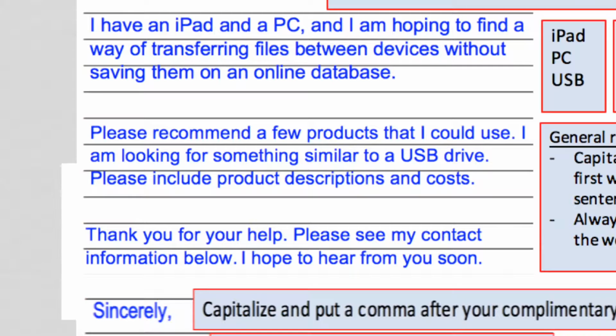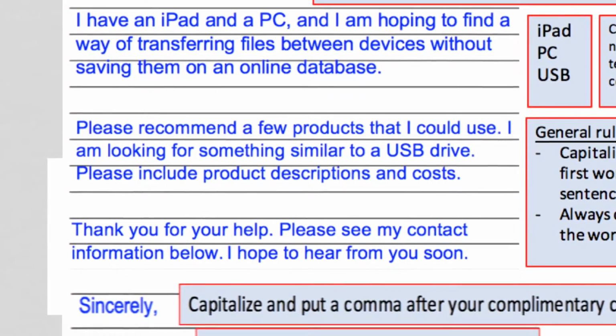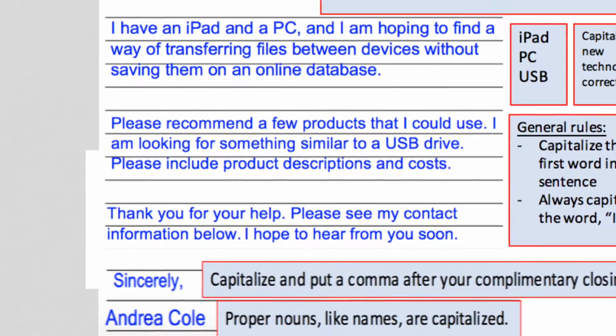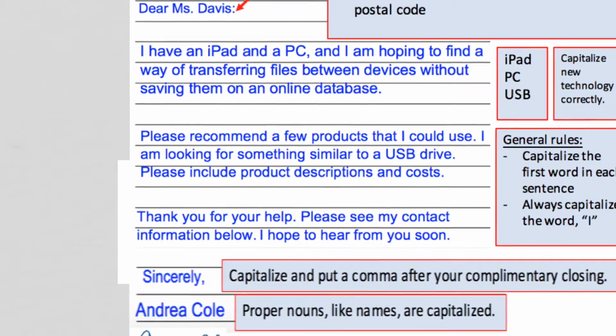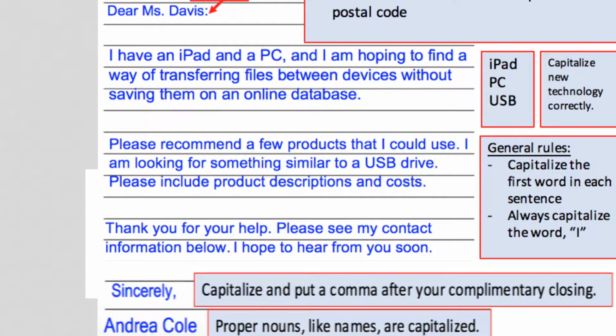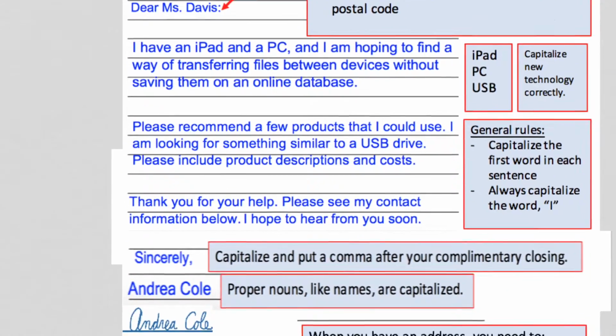Now, this particular letter is called a personal business letter. So it's a business letter, which means that it needs to have a little bit more formal tone. So the words that you choose have to be a little bit more formal. It has to be professional. So this is a good example of where you would not use any contractions, for example. The reason why this is called a personal business letter is because you're imagining that it's yourself writing to a business. So that word personal is in there just because it's your letter that you're writing.